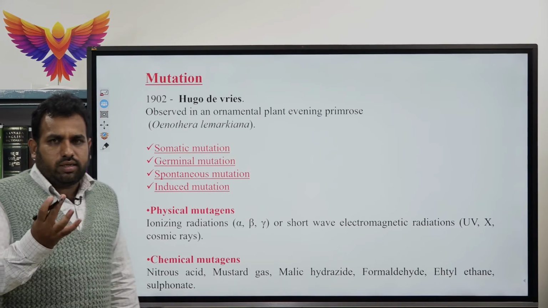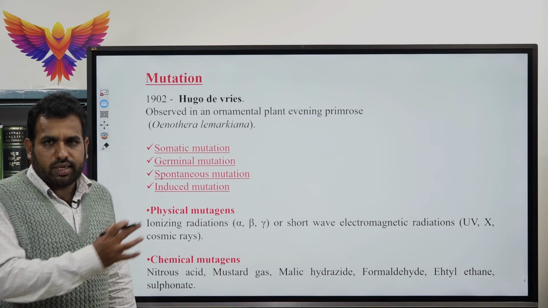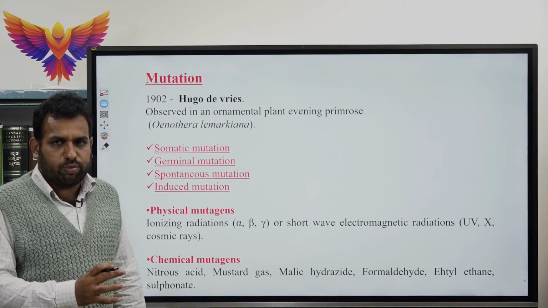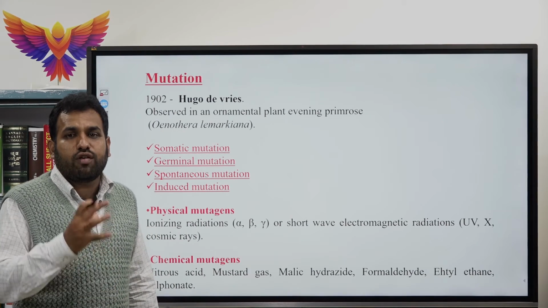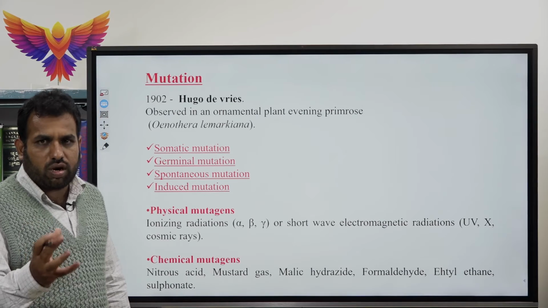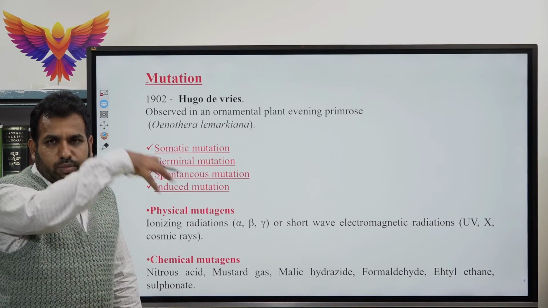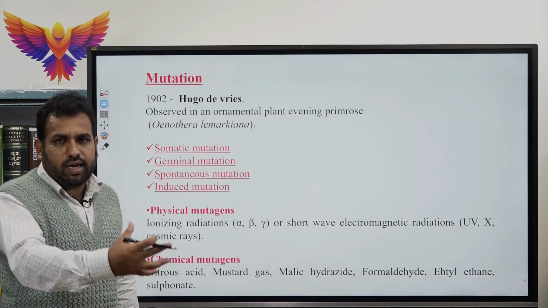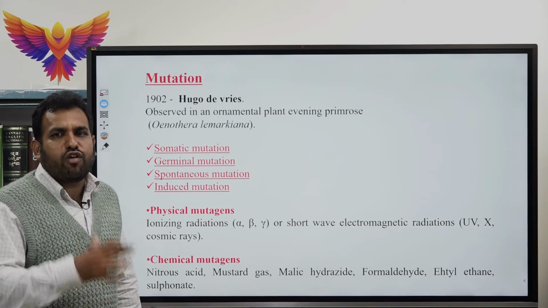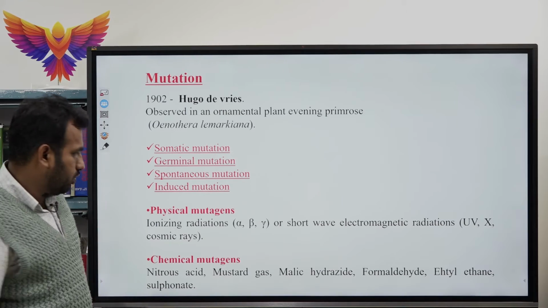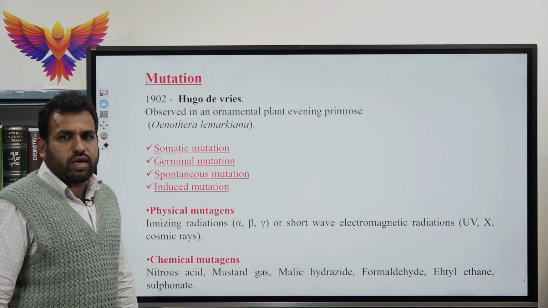So, here the term which comes up in case of induced mutation is mutagen. What is mutagen? The mutagens are the substances which are responsible for causing mutation. There are 2 types of mutagens, physical mutagen and chemical mutagen.